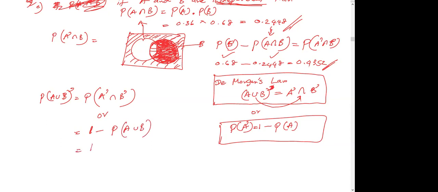If I use the second one, P of A union B, you have figured it out previously. You can find this using the general addition rule. So the answer right here is 0.2048. There are two approaches, this one or this one.